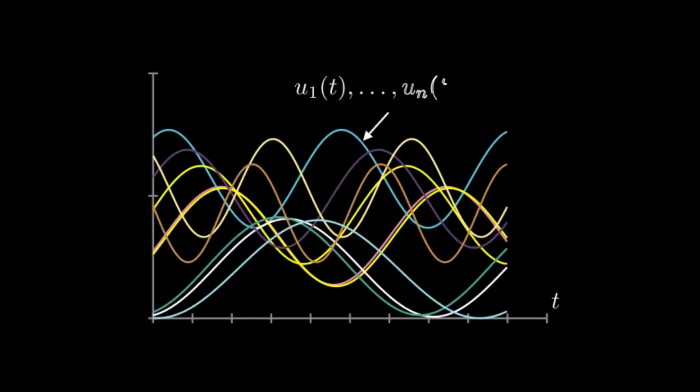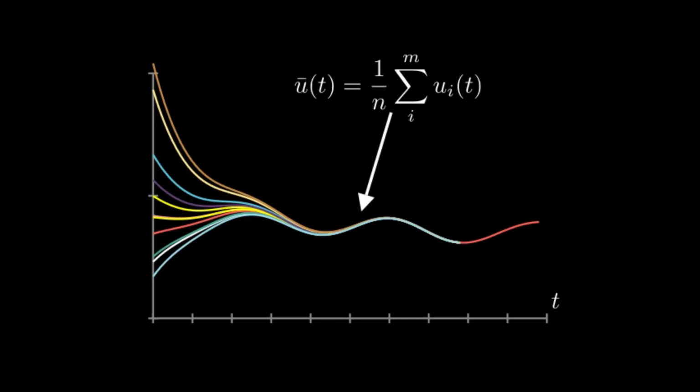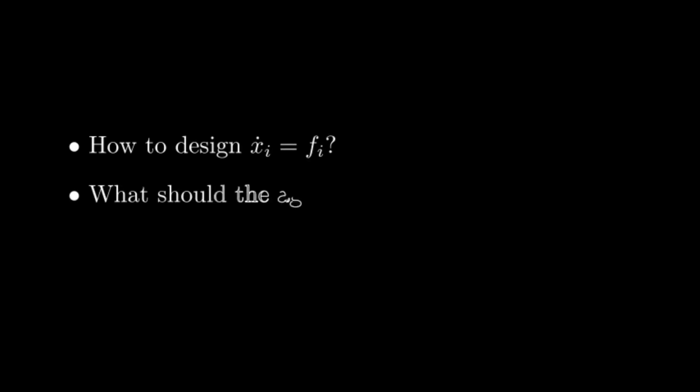The goal is that for a set of time-varying signals, the nodes are able to compute the average of them, which is a global quantity, even though they only have access to local information. Concretely, the output of each node must approach the average as time goes by, formally stated with this limit. In this context, the following questions arise. How to design the evolution of the internal state, and what should the agent share?